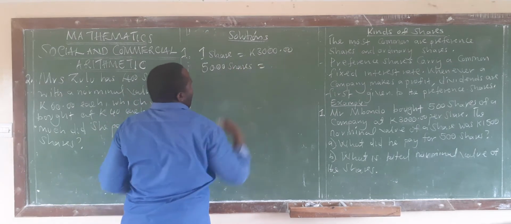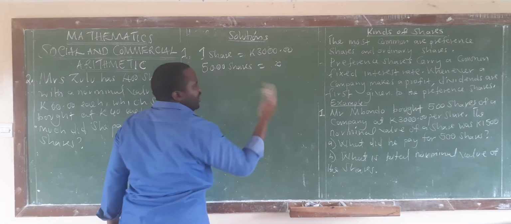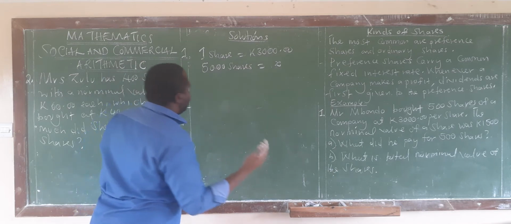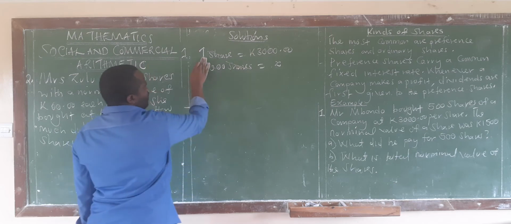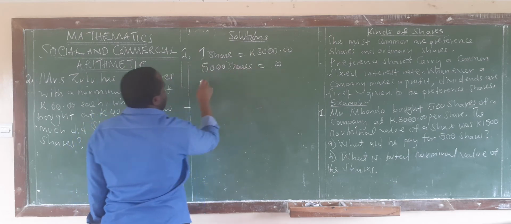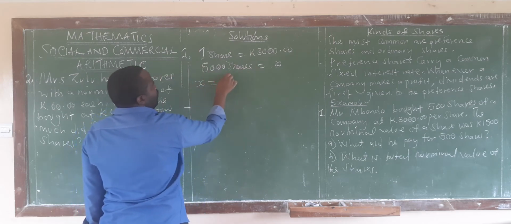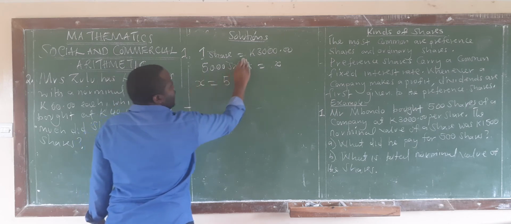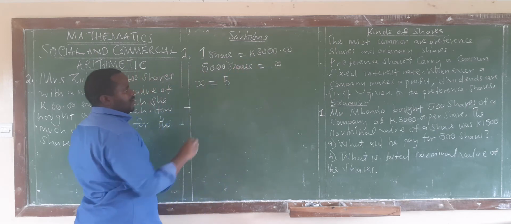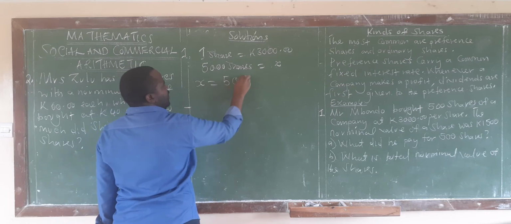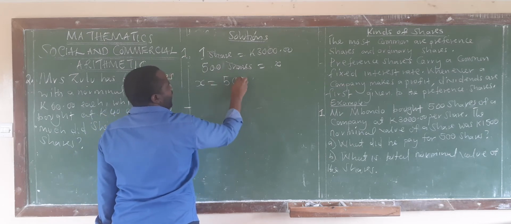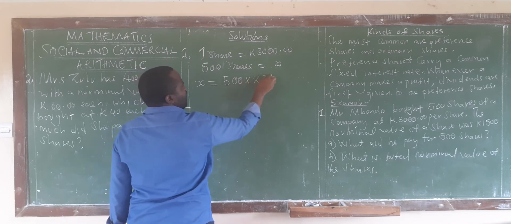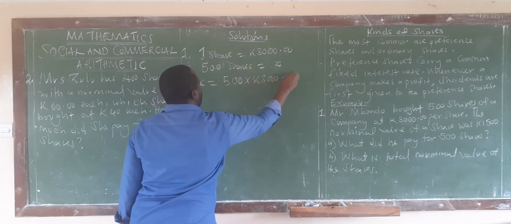Here, how much did he pay? We are saying, can we represent that by any variable, say x. Of course, we can cancel these shares so that they don't confuse you. So you say 1 times x, you have x, is equal to 500 times 3,000 kwacha.